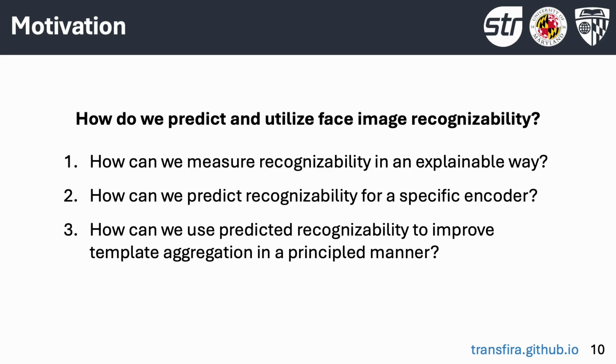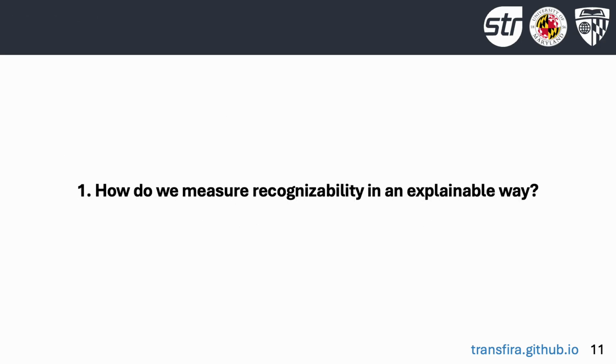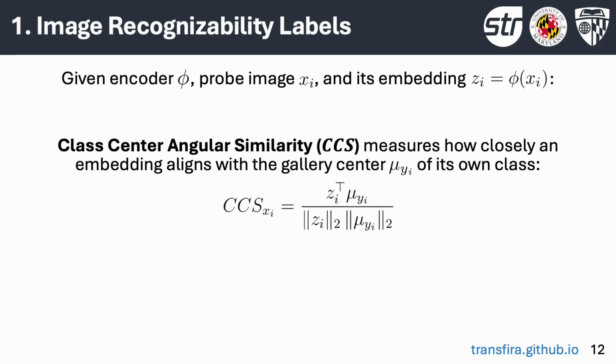TransFIRA aims to determine how best to predict and utilize face image recognizability. We break this into three sub-questions. The first one is how to measure recognizability in an explainable way. TransFIRA defines three explainable image recognizability labels defined in the embedding space of the encoder.